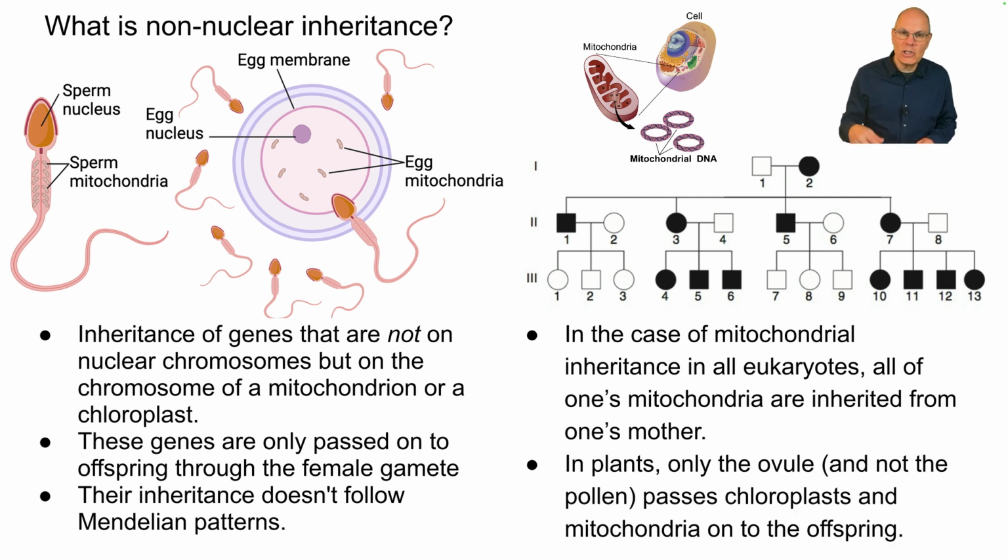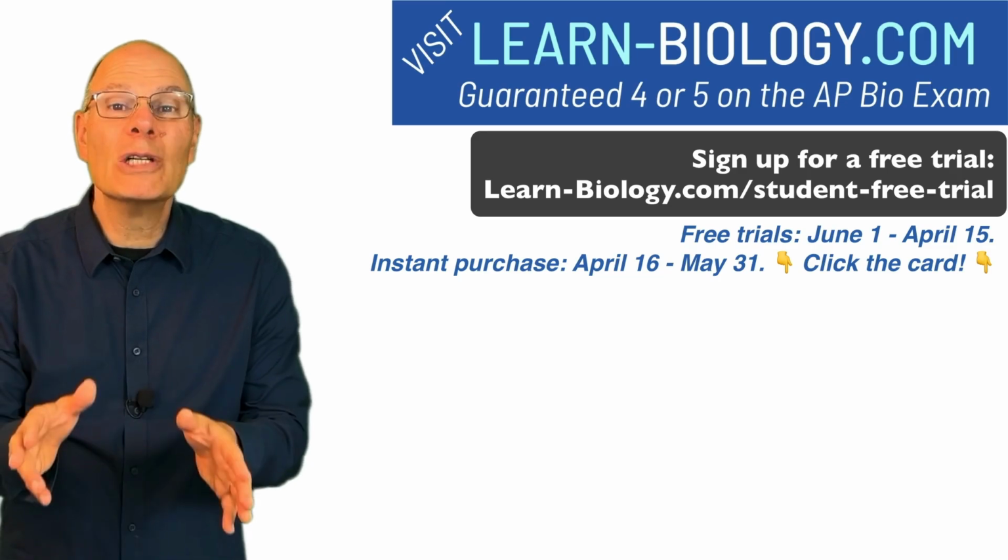And in plants, they also have mitochondria, so the same rule applies, but they also have chloroplasts, and only the ovule, not the pollen, passes on chloroplasts and mitochondria to the offspring. So it's the same thing. It's female line inheritance of alleles when it relates to genes that are on an organelle, such as the mitochondria or a chloroplast.